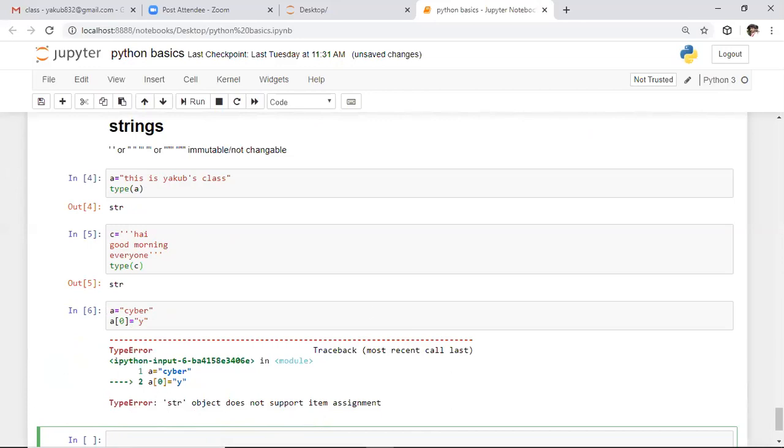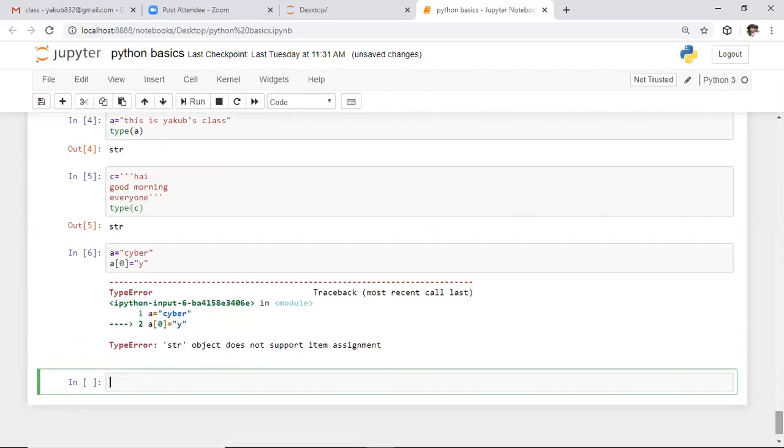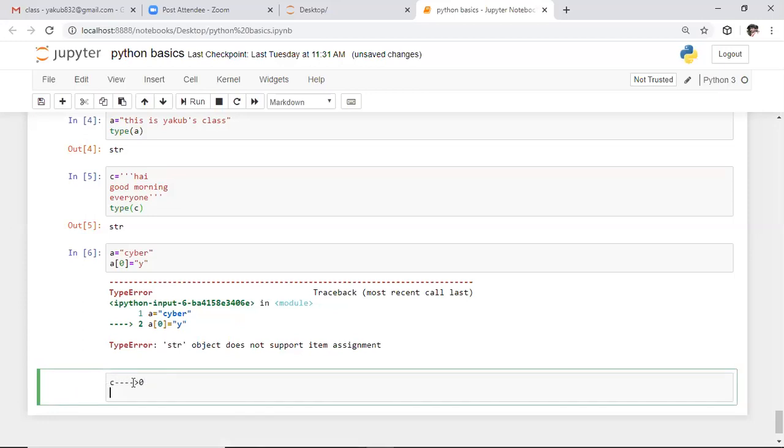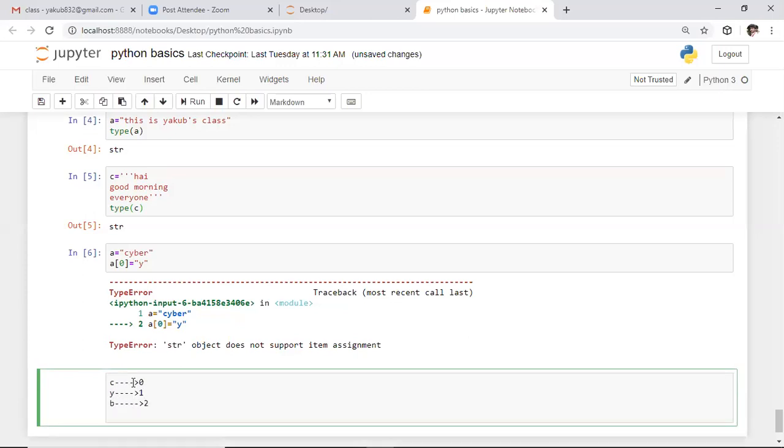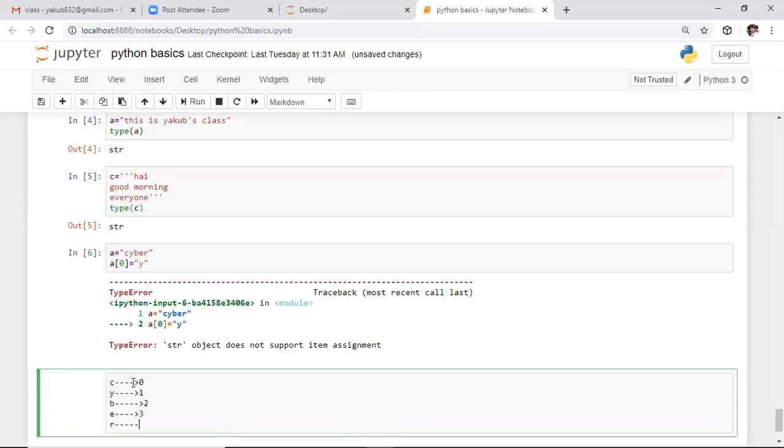Whenever you want to access any character from the string, we need to use basic slicing. Before that, I will explain a simple thing. Here we defined the string cyber. Here c represents index 0, because indexes always start with 0. The next, y, represents index 1. After this, b represents index 2. Like that, after b we have e, which represents index 3, and after this, r represents index 4.